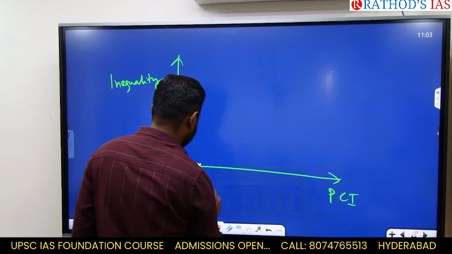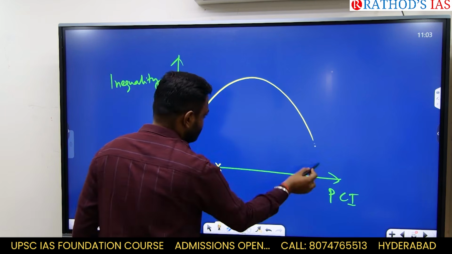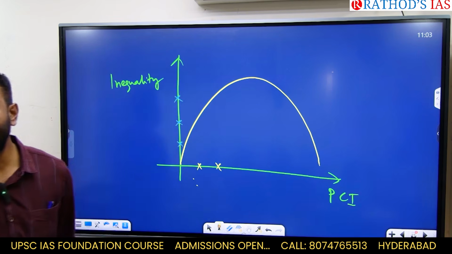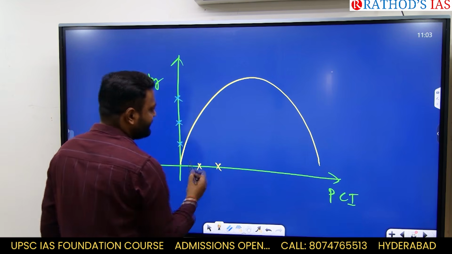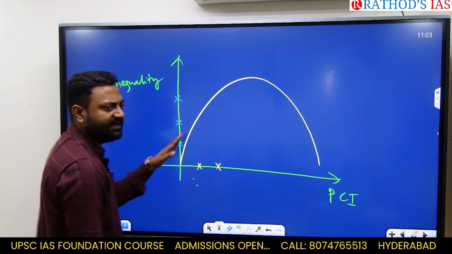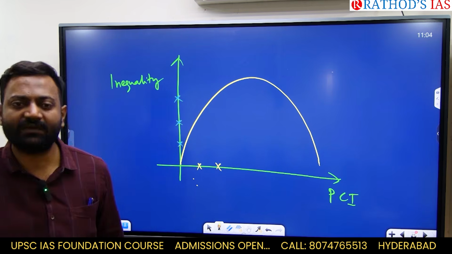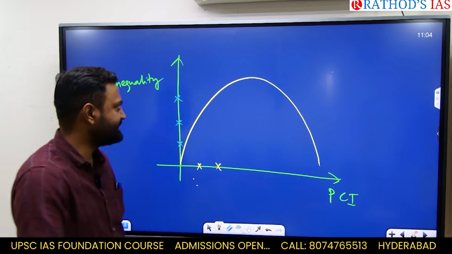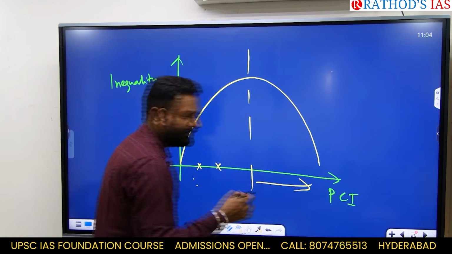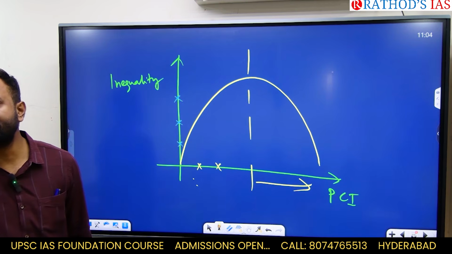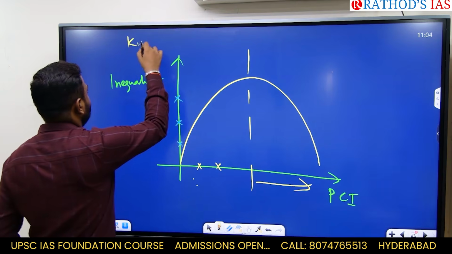So it looks like an inverted bell-shaped curve. This means that with increasing per capita income, first the inequality increases. That means there will be a more unequal society. But after a certain point, if the per capita income keeps on increasing, it will reduce the inequality in the society. This is what is the Kuznets curve.